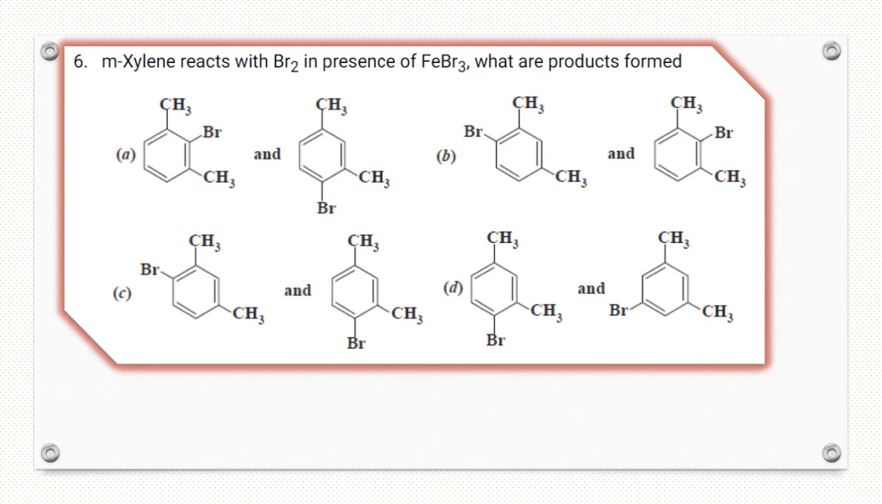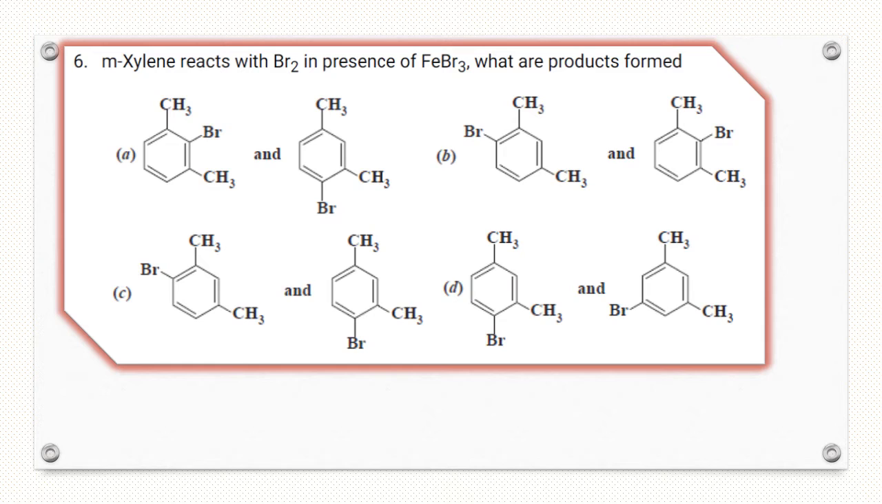Question number 6. Metaxylene is 1,3-dimethylbenzene. It reacts with bromine in presence of FeBr3. What are the products? First, the methyl group present on the benzene ring is ortho-para directing. So in the first option,